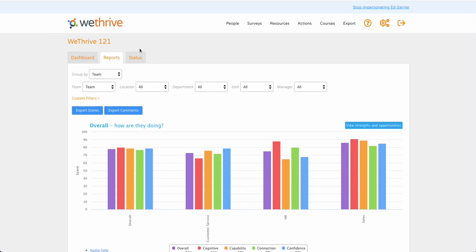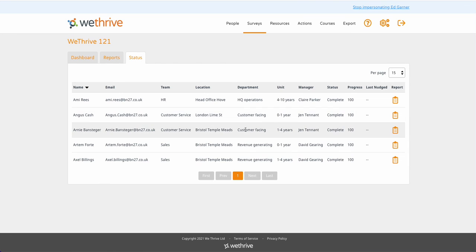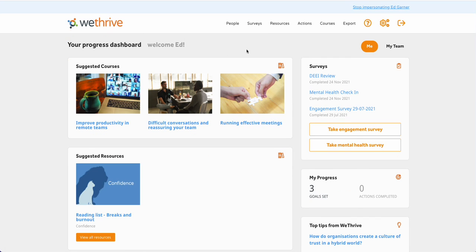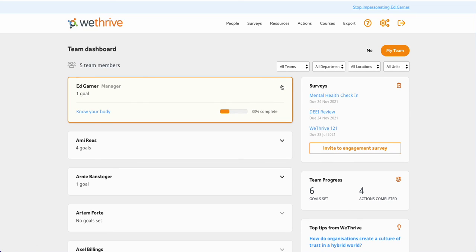Lastly, if you want to check who's actually taken part in your team, you can go to the Status tab, which will show you everyone in your team that took part in the survey. And you can go back to the We Thrive homepage and look at your own results and also keep track of any of the goals you've set from your team dashboard.